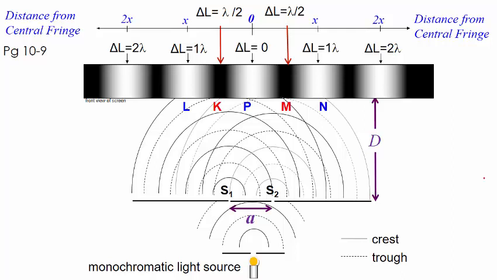Okay, let's look at this in detail. Again, we have the source, right? And then from the same wavefront, so it reaches here, same wavefront. So these two will be in phase. Right, and S1, S2 become two sources that are in phase. Let's look at point P. The wave from S1 will travel exactly the same distance as from S2. Right, so the path difference is 0. Therefore, this will be a bright spot of constructive interference. Okay, this is what we call the central fringe.